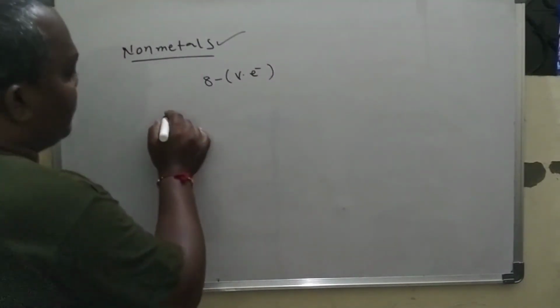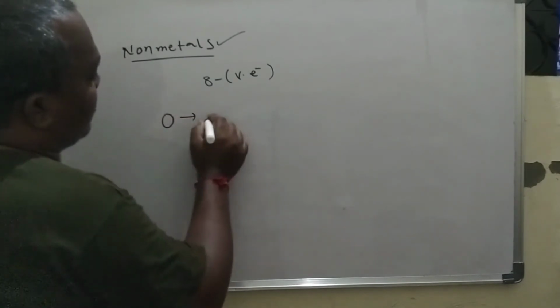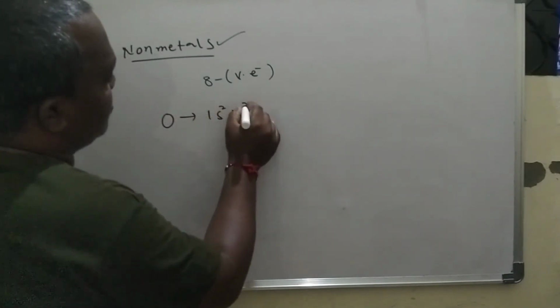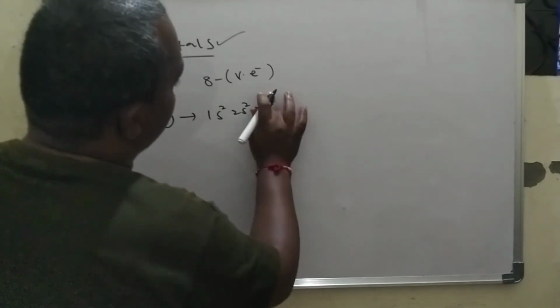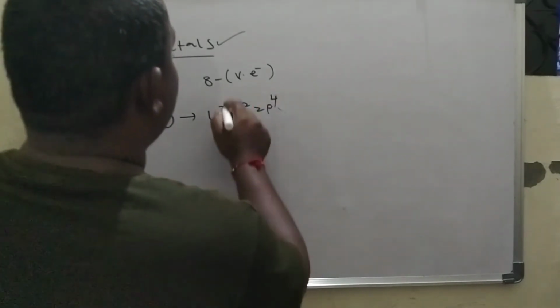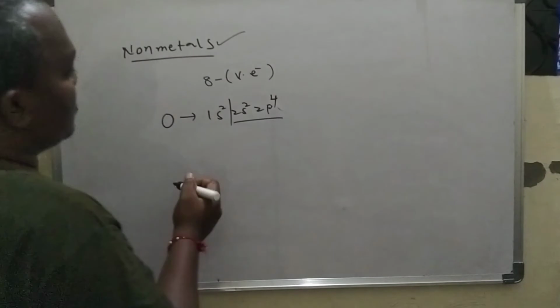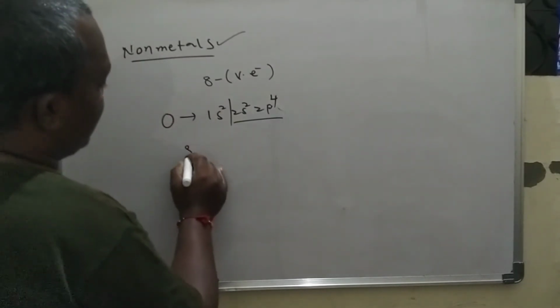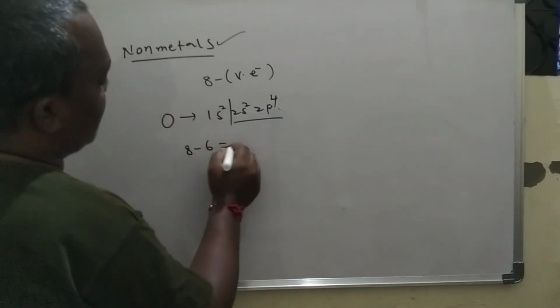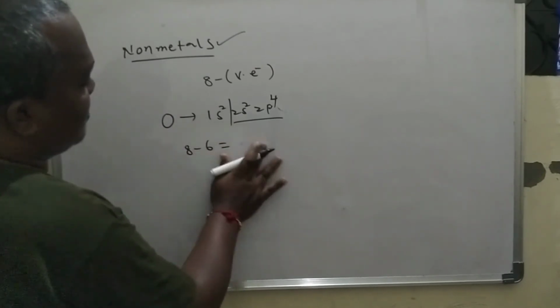For example, I will take an atom, oxygen. So 1s2, 2s2, 2p4. There are 6 valence electrons. So we subtract: 8 minus 6, then we get a valency of 2.